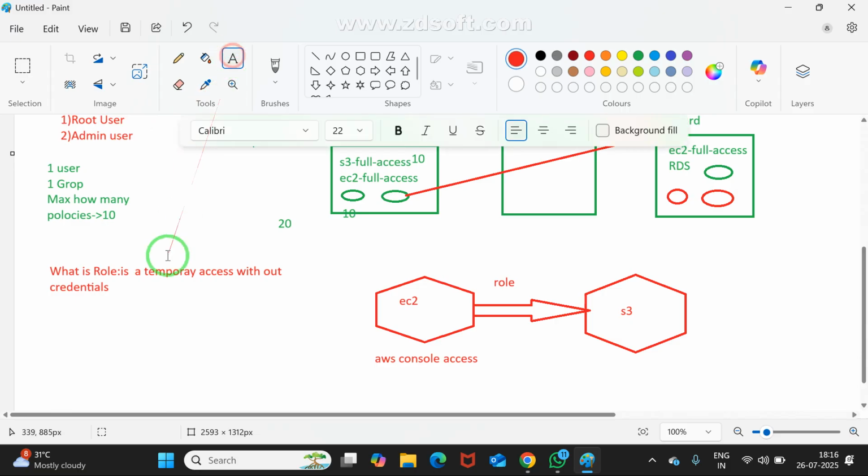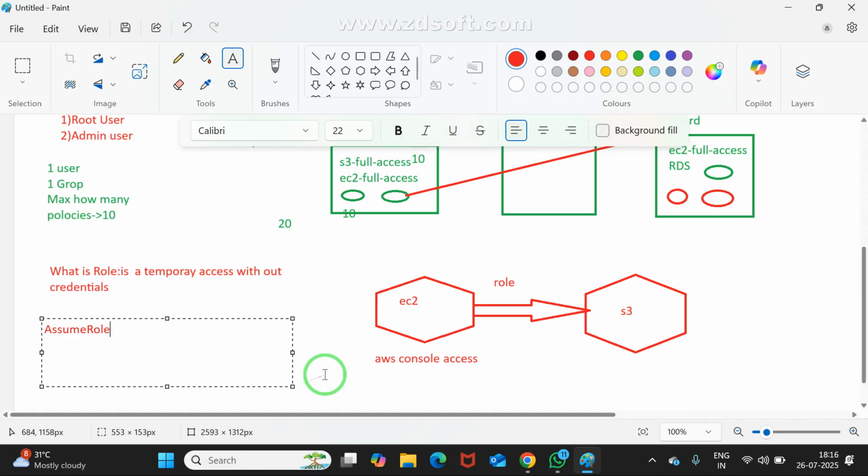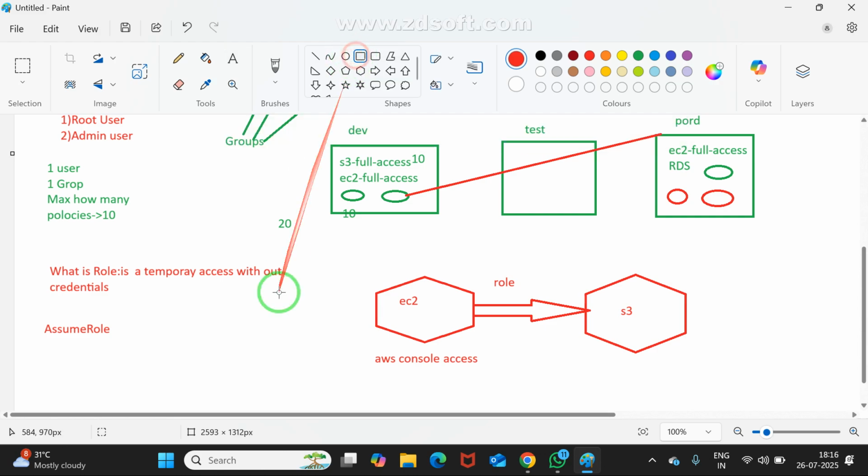Here, not only role, we have one more concept. You may refer to ChatGPT or Google for assume role. This is an interview question. What is assume role? See, I am creating a role. This is the role; try to understand, it looks like this. See, this is the role. Is it okay for you?